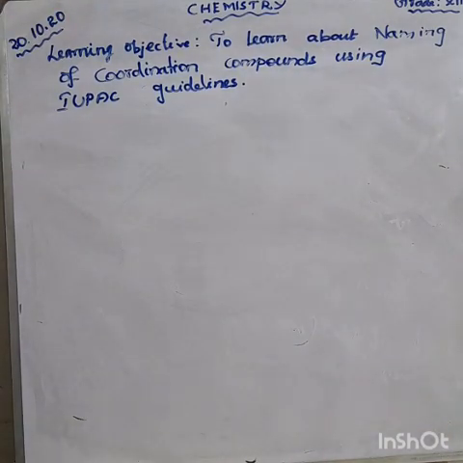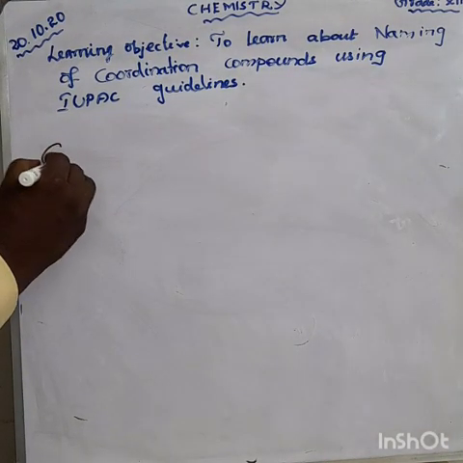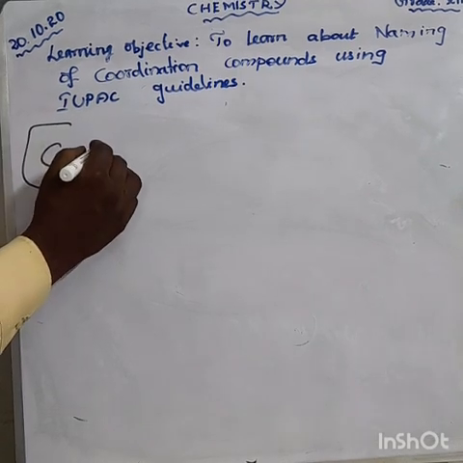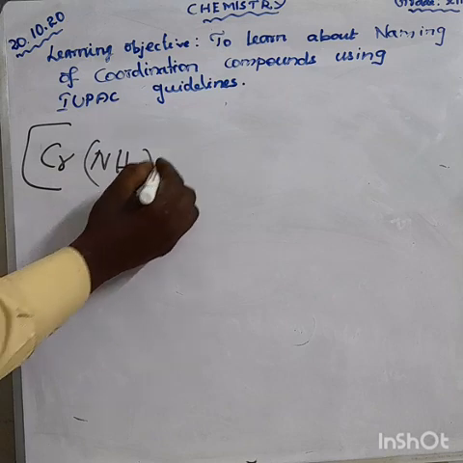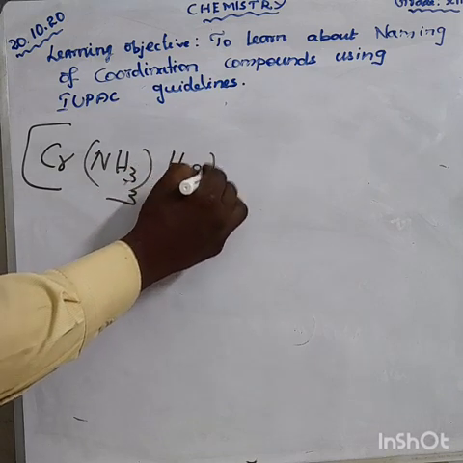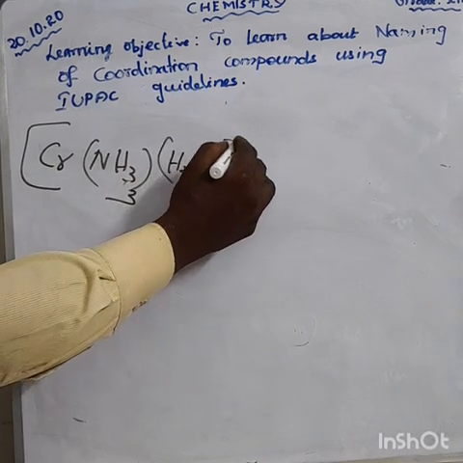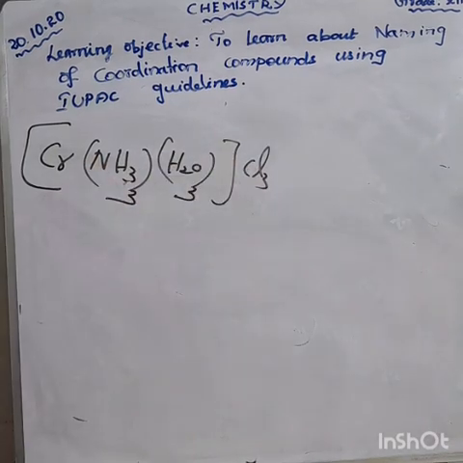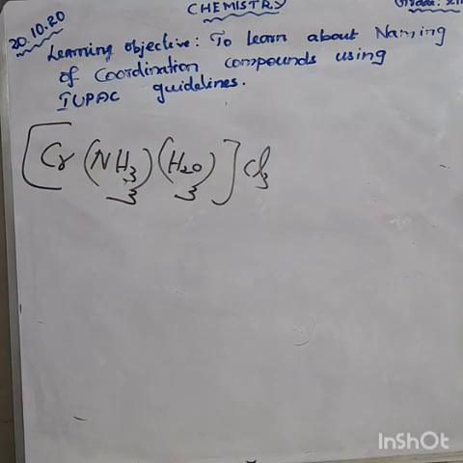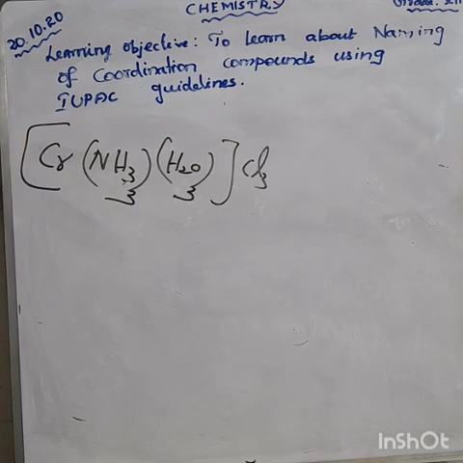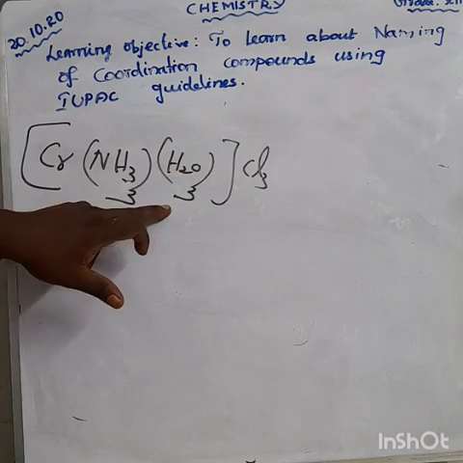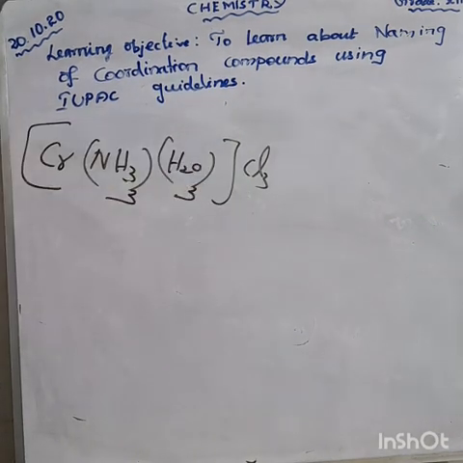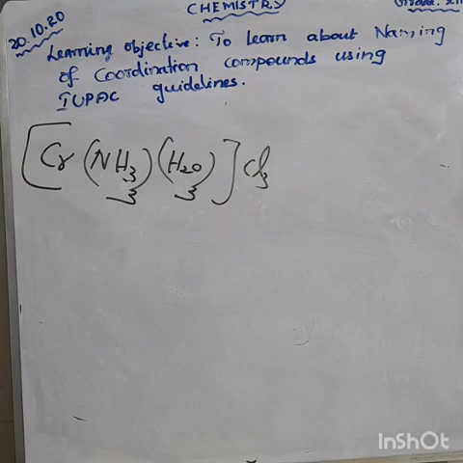Next one is the 5th one. Cr, the chromium metal, Cr, NH3 thrice, H2O thrice, Cl3. Okay? Here Cr means the chromium metal, NH3 is ammonia, 3 ammonia and 3 water molecules, and chloride is also there.